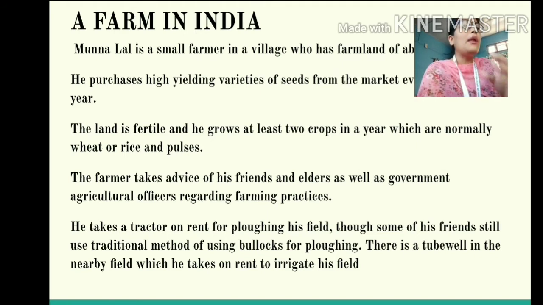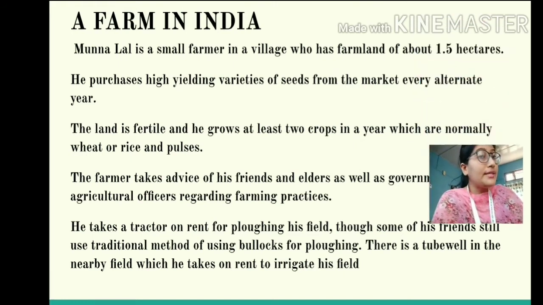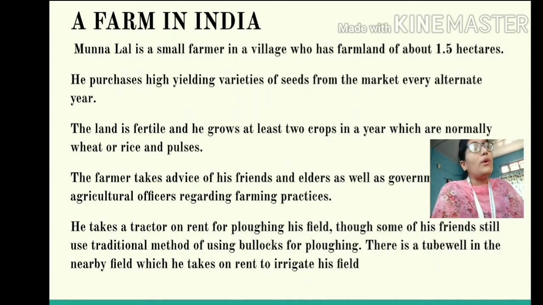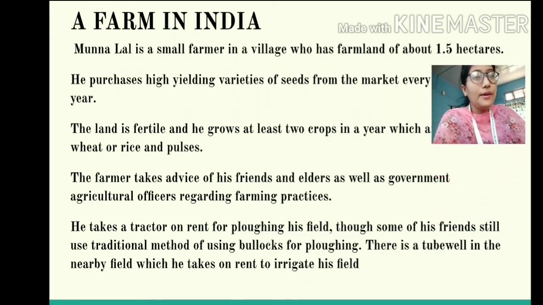A very small amount of technology, or a very small amount of modern methods, are used, and most of the farmers are still using the traditional methods. And the land holdings that the farmers possess are very less, around 1 to 2 hectares.